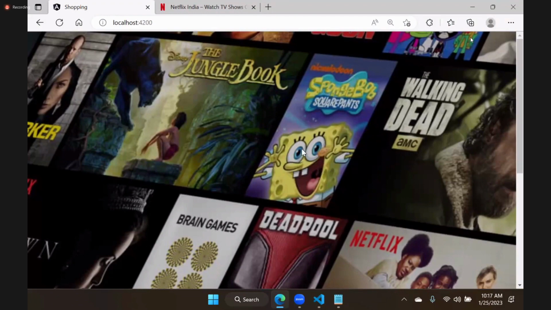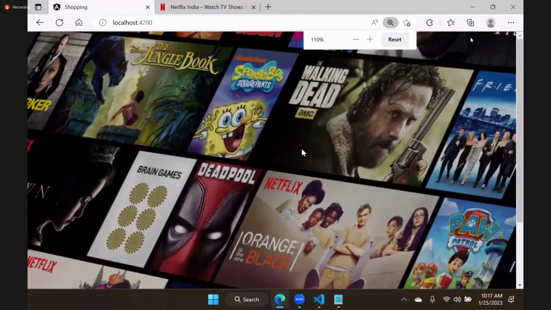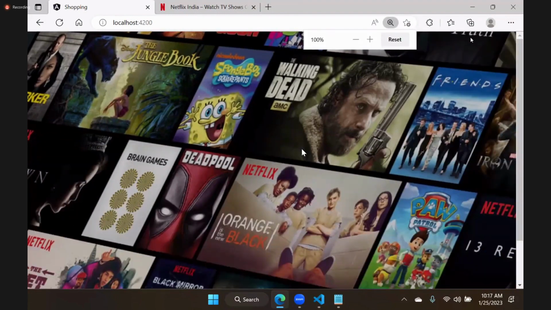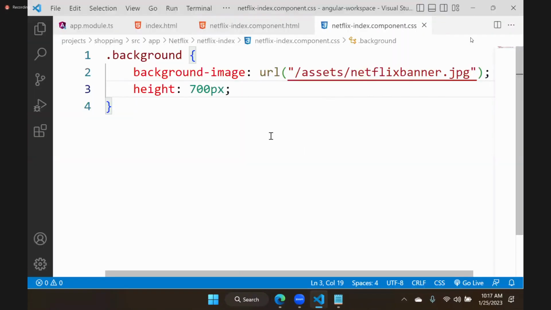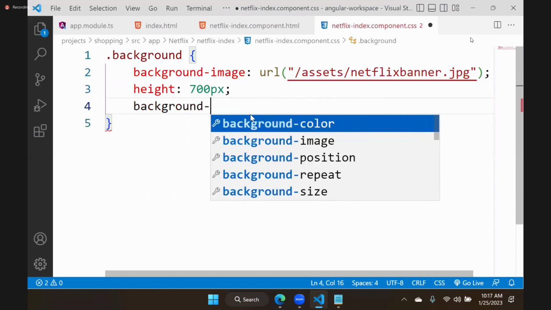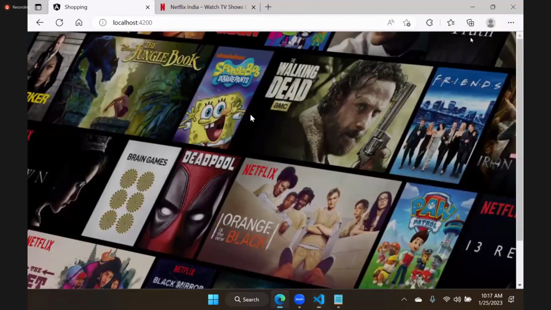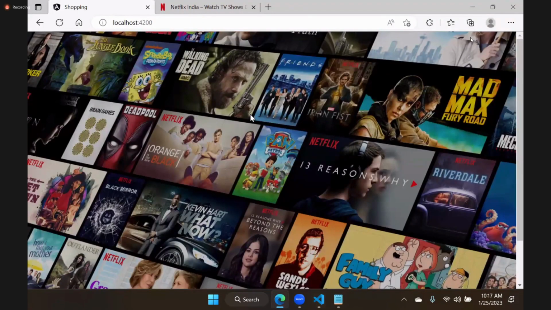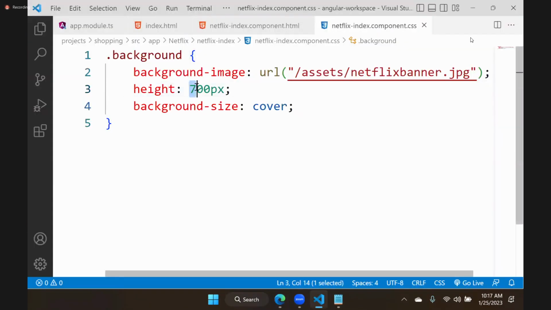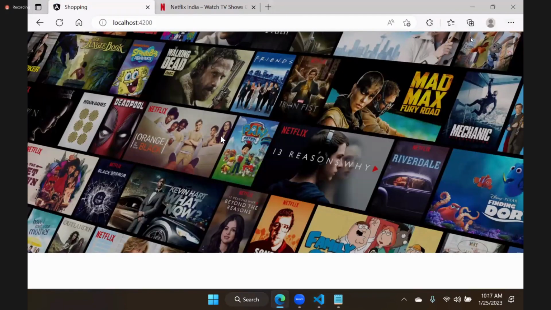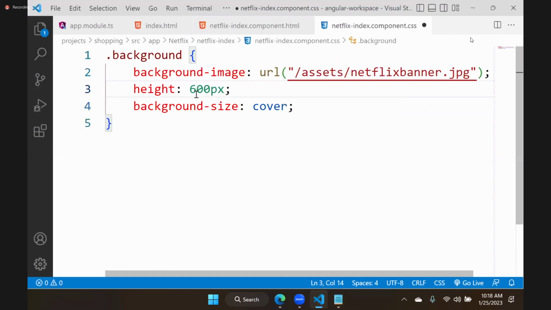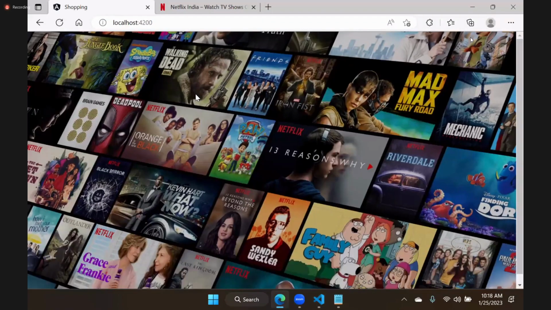Background height is 700 pixels, but this banner should fit correctly. For the banner to fit correctly, we can give the background size as cover. Background size cover, it will fit like this. Height I can give some 500 pixels, then it will come in this way. I will keep minimum 600 pixels, then it will be in this way.